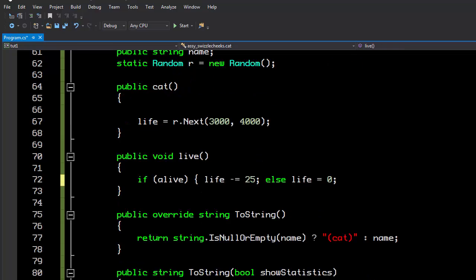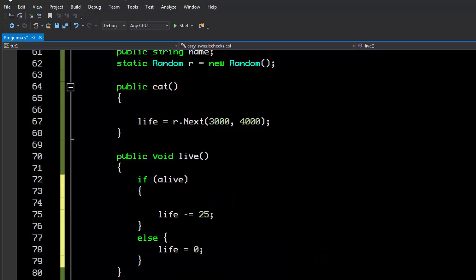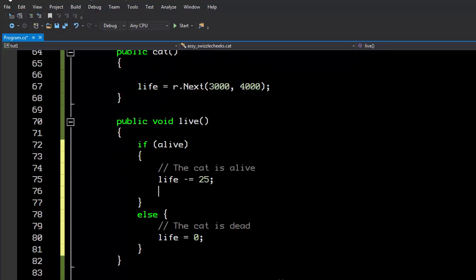Let's start breaking this out into bigger blocks here. So let's do this, and let's do this. And let's make some comments in here. So at this point, the cat is alive. At this point, the cat is dead. Now, if the cat's alive, one thing that we should be able to do is check to see if it's time to spawn some offspring.